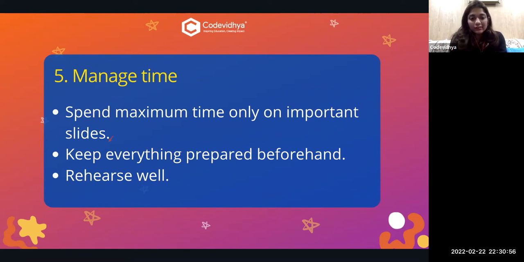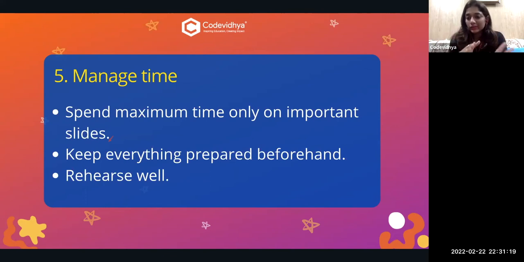And next is that you should keep everything prepared beforehand. If you have your presentation on a pen drive and that pen drive is in your bag and that bag is in another room, this will take a lot of time to start the presentation. Then you have to plug it in, then you have to connect, and this will take a lot of time.